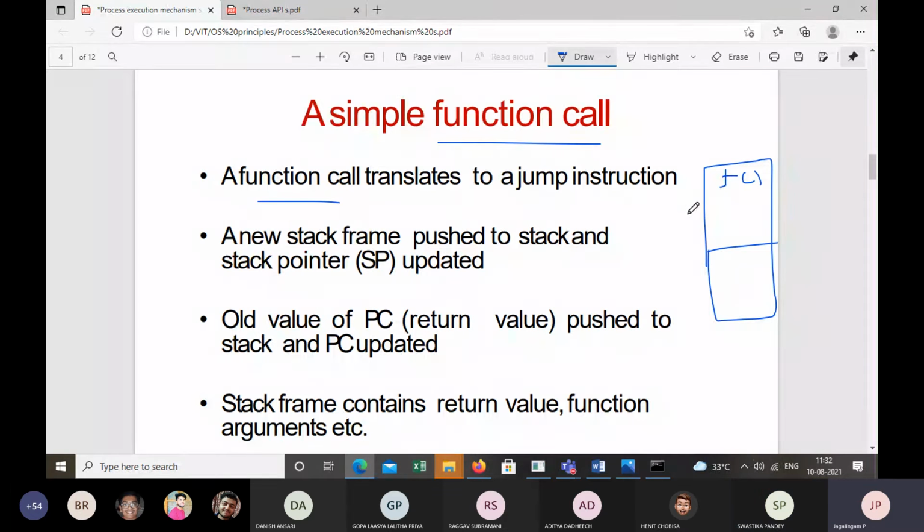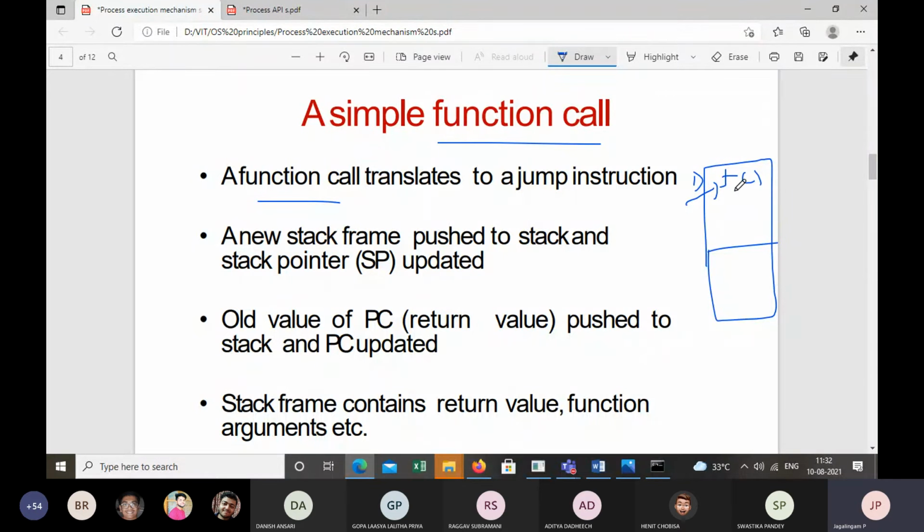Okay, let's say that when we write a simple C program, we write a function call in some line, and the instructions of the function will be written somewhere else, right? So let's say that in the code I just make a function call. F is a function.